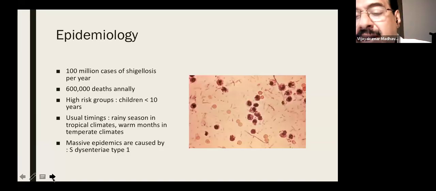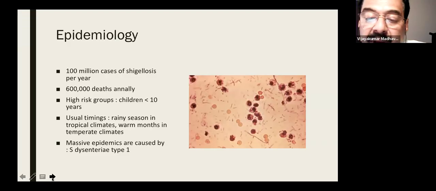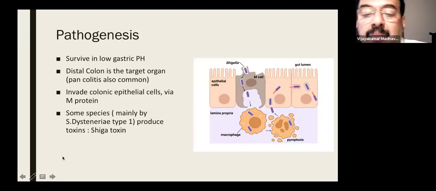Very young children, especially infants, sometimes escape that death, maybe because of the important immune factors in breast milk. But the majority of children affected are below 5 years. And as discussed earlier, the usual timings are the rainy season in tropical climates and warm months in temperate climates. The majority of massive epidemics are caused by Shigella dysenteriae type 1.